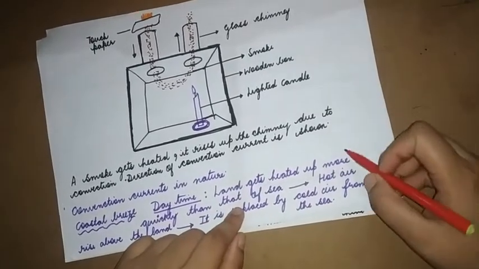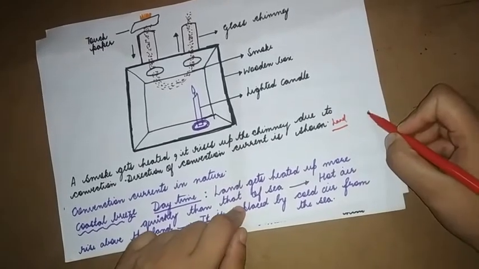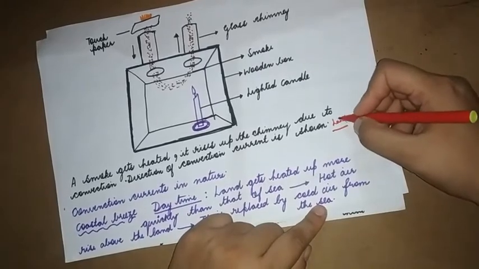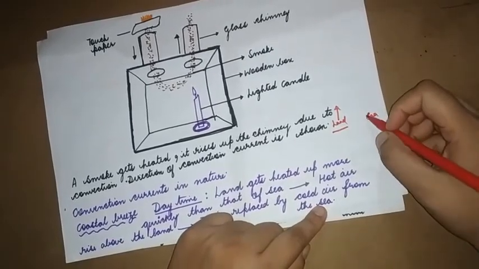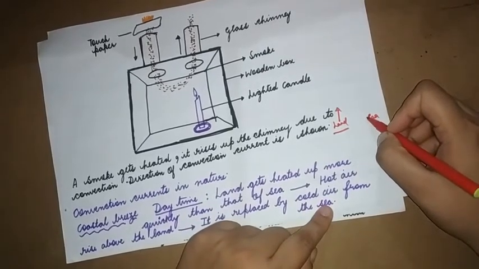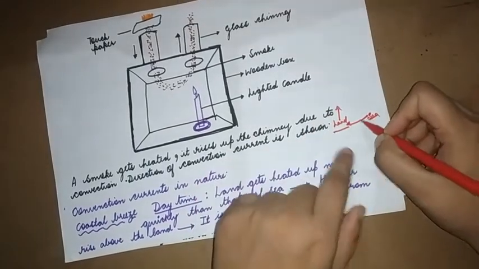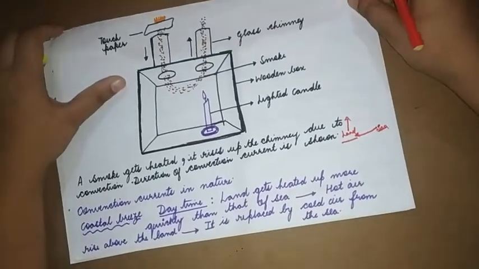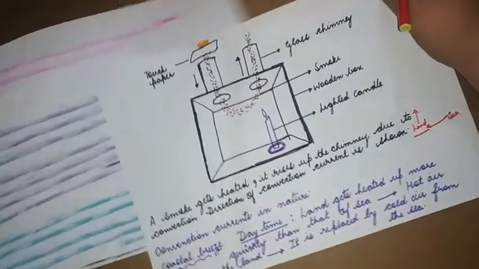Suppose this is land and this is the sea: the air above the land gets heated and rises, and the air right above the sea is cold and heavy. As the warm air rises, the cold air occupies the space below. This is what happens during the daytime.